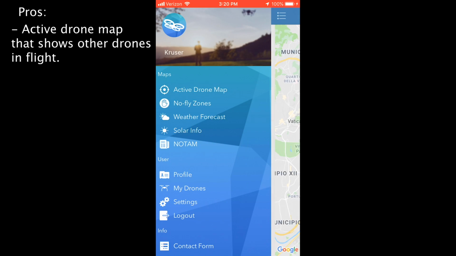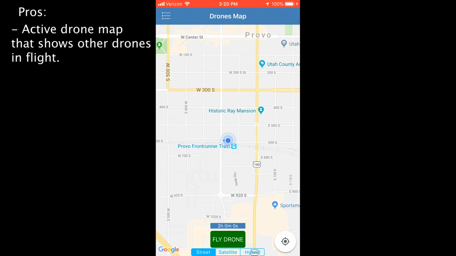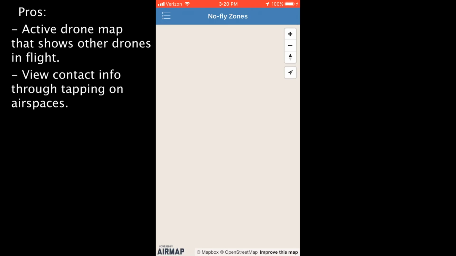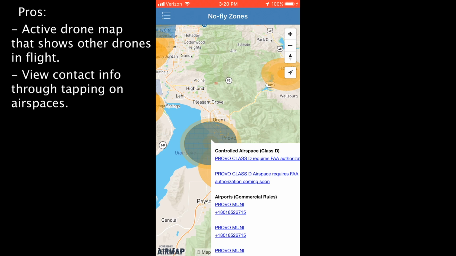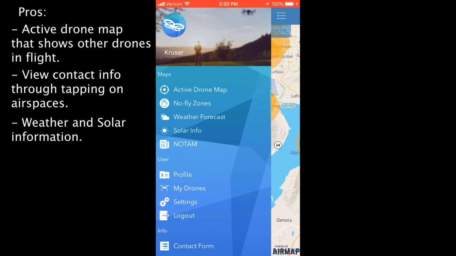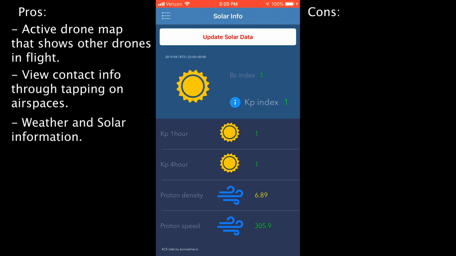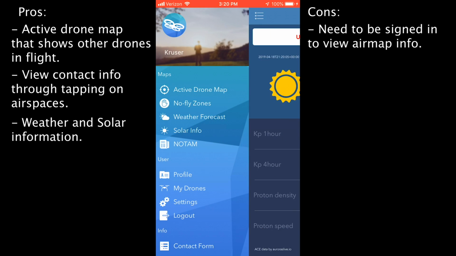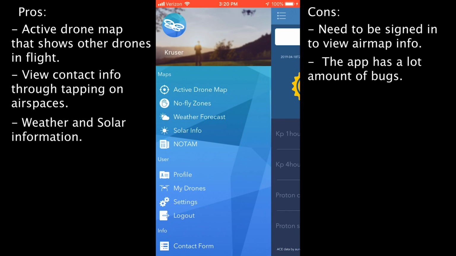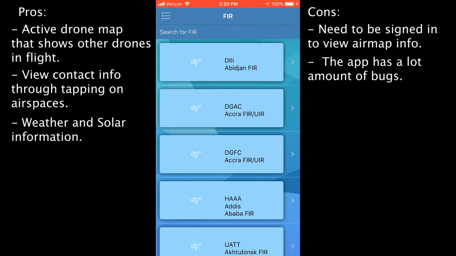Now, if we were to go over the pros and cons of this app, pros would be that you have an active drone map and you can see other drones that are flying. With the no-fly zones, you actually are able to tap on different flight restricted areas and see contact information, and you also get weather and solar information as well. Cons, I would say you actually have to sign up for this app. I would count that as a con. And then as well, the app is pretty buggy and some features don't work, like if you're signing up through Google or Facebook, or if you're going to use the NOTAM information.